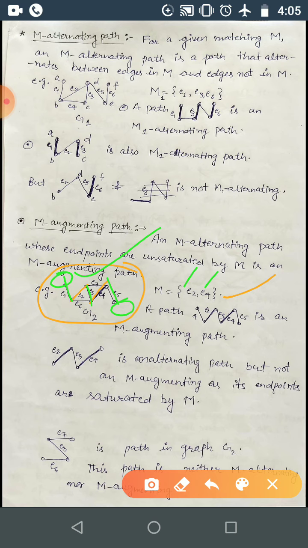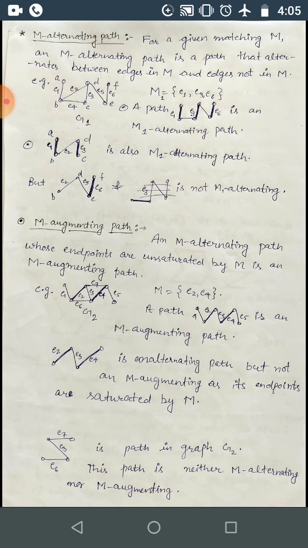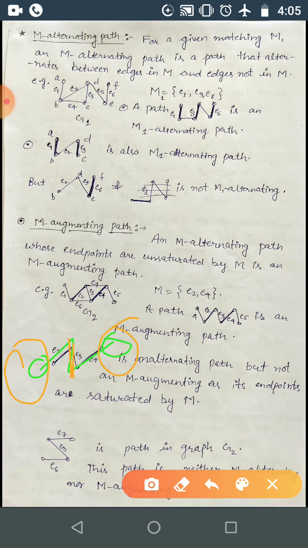Okay, now any path which is not an M augmenting path, you can consider this path, whose endpoints are saturated by M. So these two are part of M, and E3 is not belonging to M, so these endpoints you can see are saturated by M, correct?